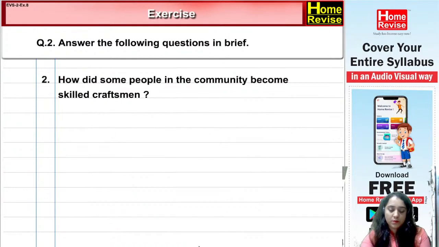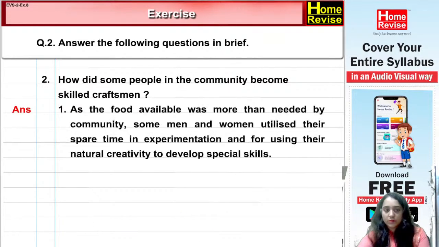2. How did some people in the community become skilled craftsmen? Yes, let's understand this. Answer: 1. As the food available was more than needed by the community, some men and women utilized their spare time in experimentation and using their natural creativity to develop special skills. As they had already made all the food and everything available, they had much more time, and now they were utilizing this time for experimenting with different natural activities.